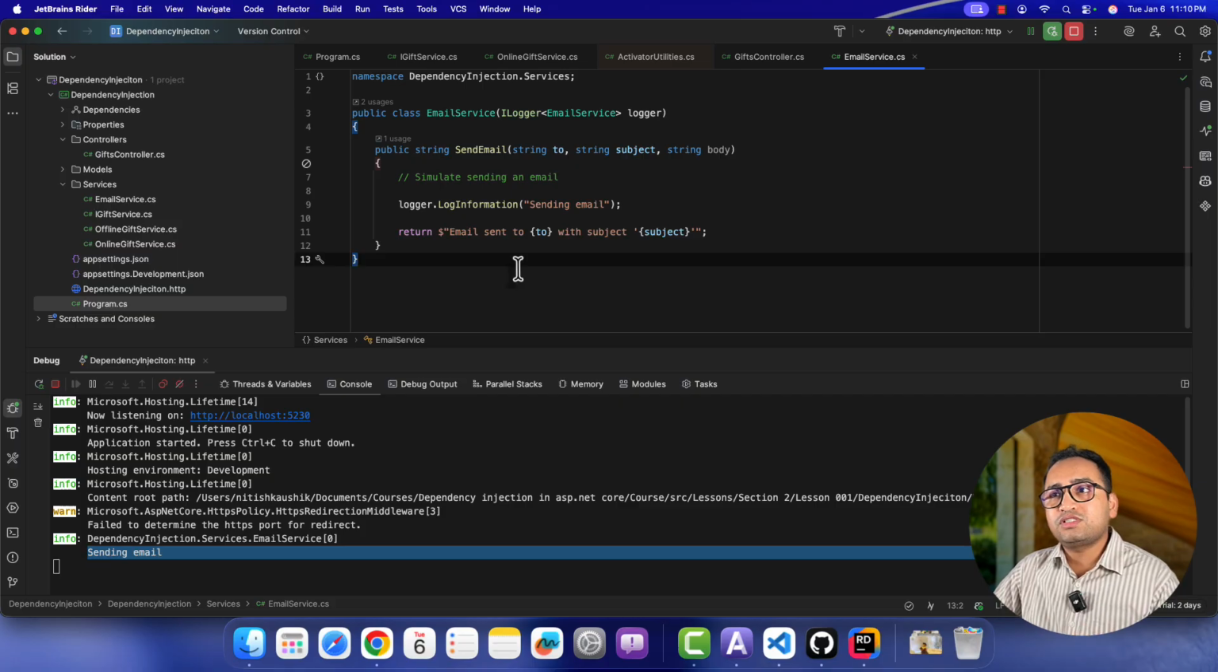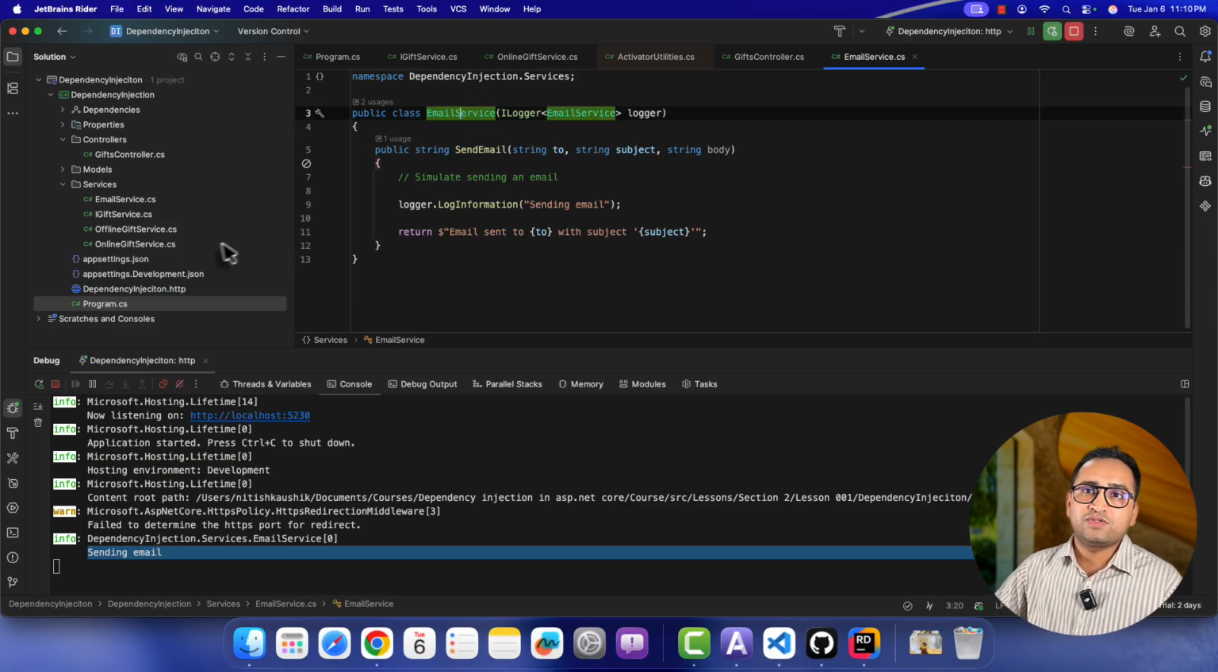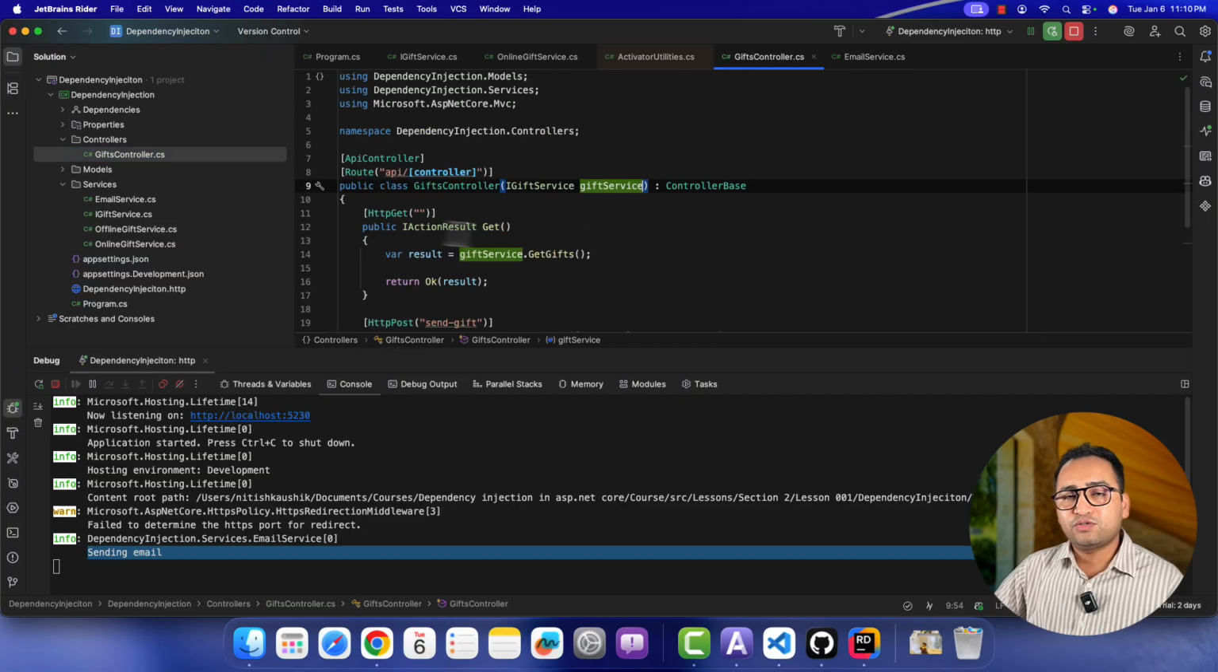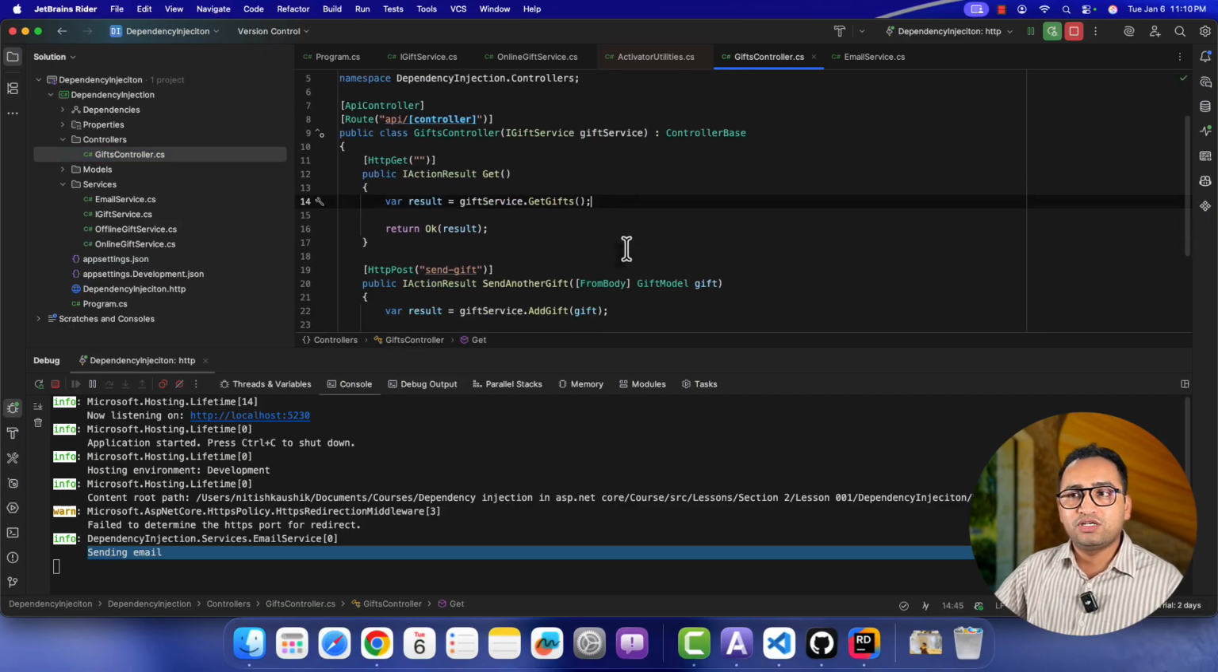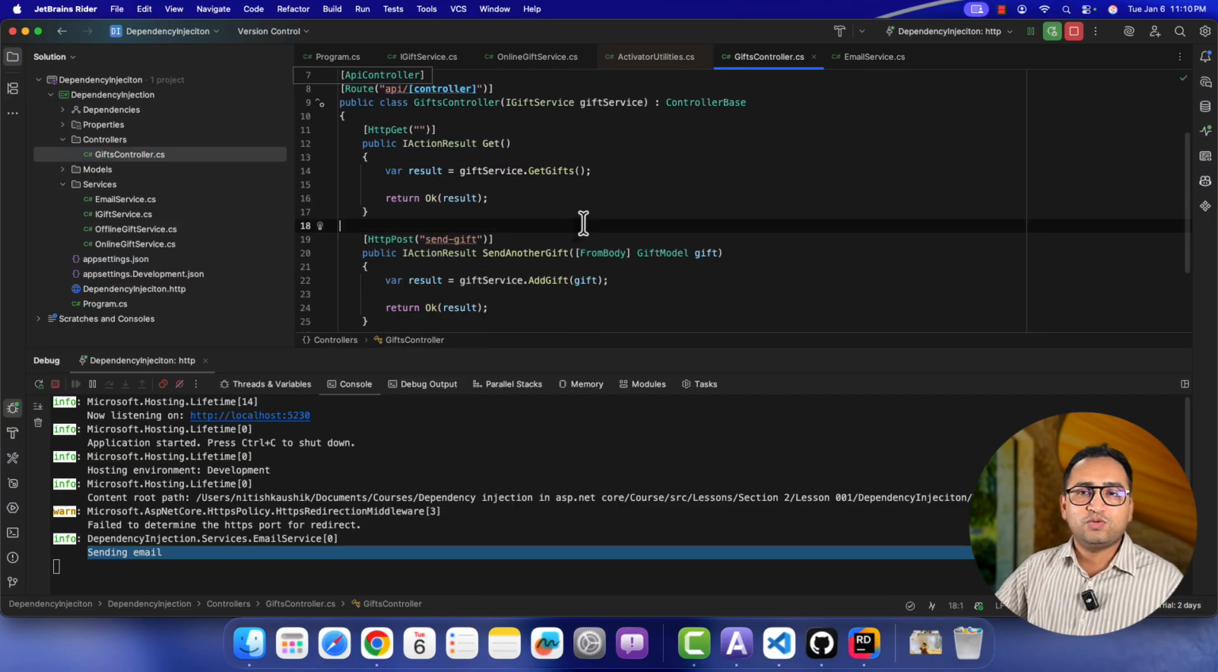You can also use the same service anywhere in this application. For example, if you want to use this email service in your controller, then by using the concept of the activator utilities, you can also do that. You don't have to use it only in the services. It means you can use this activator utility in any calling class, and you don't have to register your dependency in the DI container. But here comes the most important question.